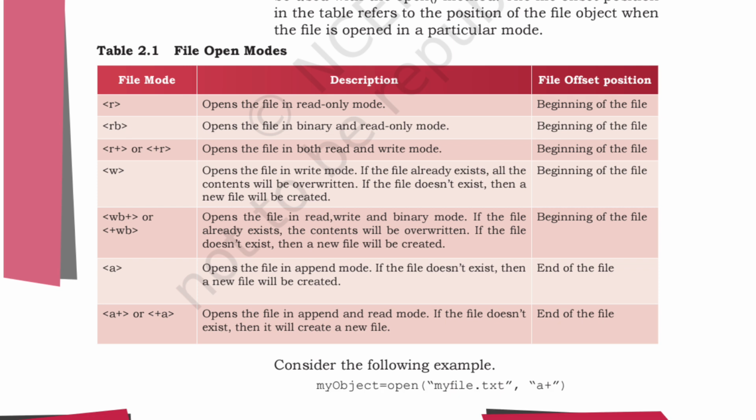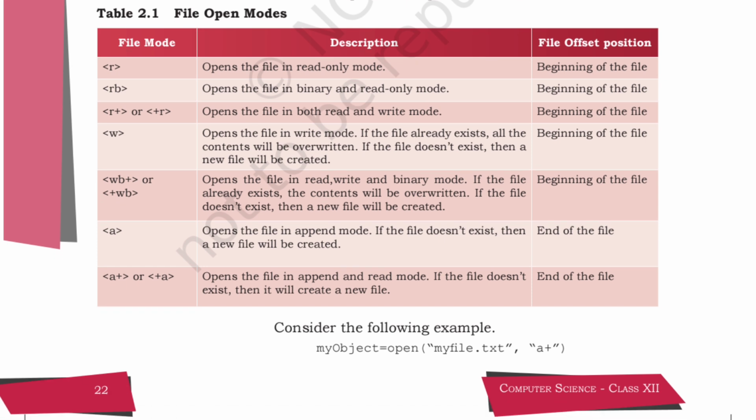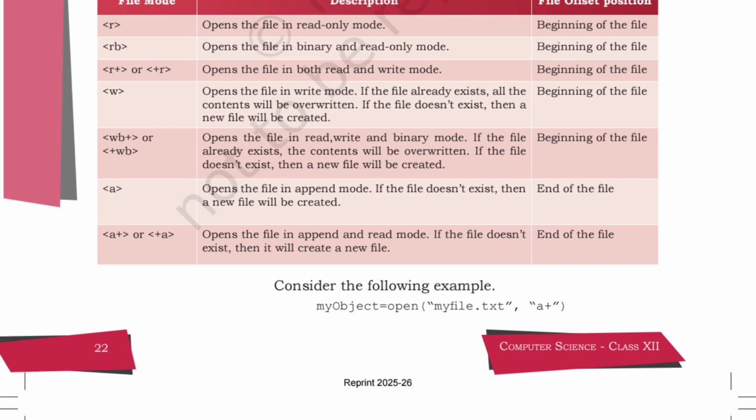Okay, WB is write and binary mode. Plus, you have written plus. Okay, file is read, write and binary mode. Again it is WB, that is the write and binary. Then A is what? Append mode. Append means what? You have to add it. Then A plus or plus A, that is append and read mode. That is your end of file.